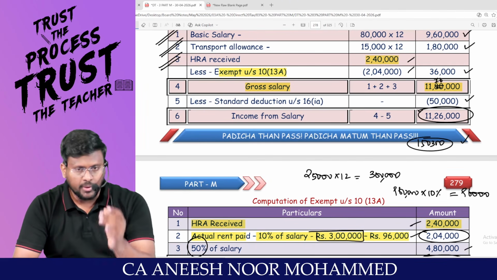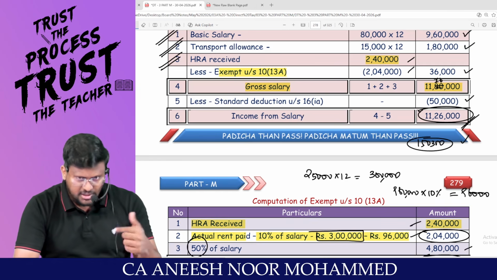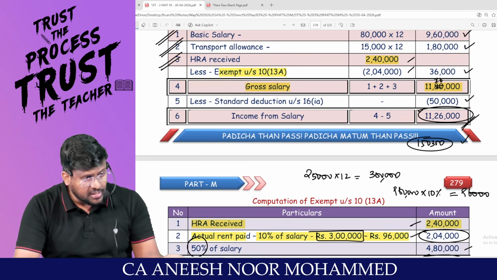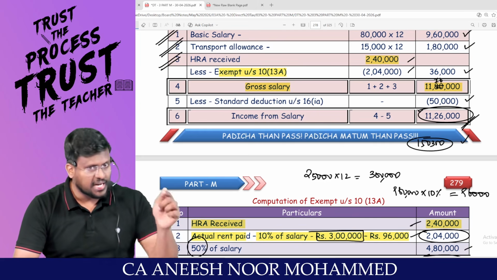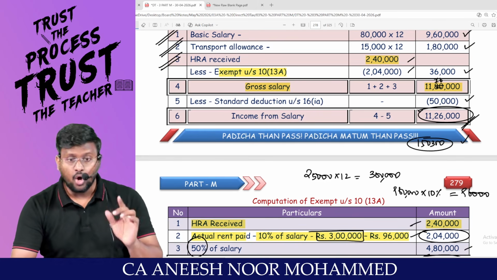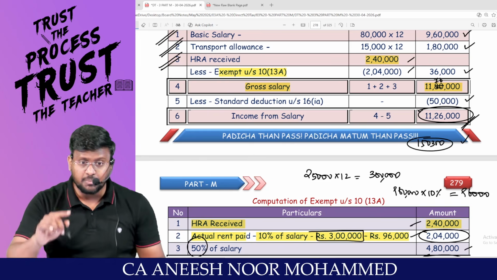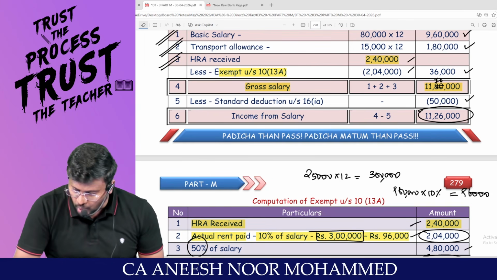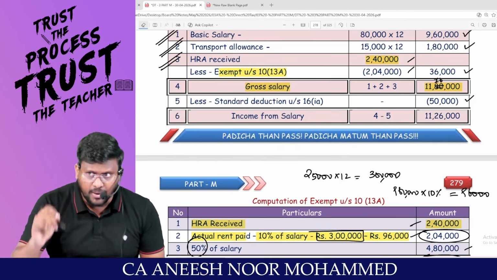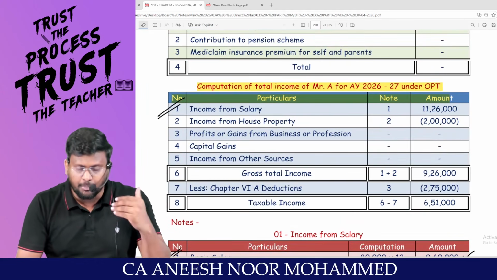This is the what? Tax. Will you calculate tax on salary or total income? Have we reached the total income? No. Still this guy is having income from house property. Since this guy is having chapter 6A deduction, am I right, sir? All are allowed under the optional tax regime. That is the difference between the default tax regime and the optional one. So don't stop here. Don't make a mistake. This is an area where students will quickly calculate the tax payable. No. Please calculate in the proper format.